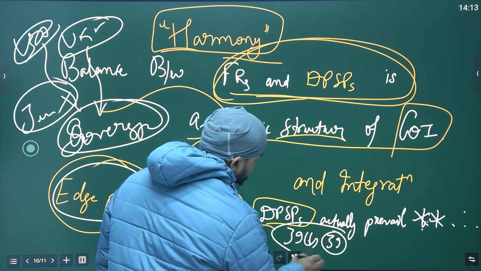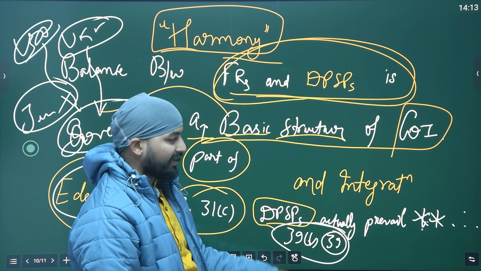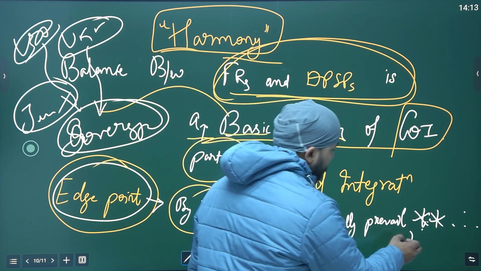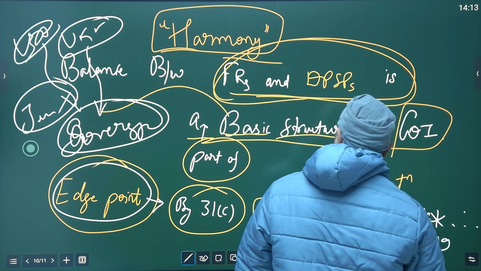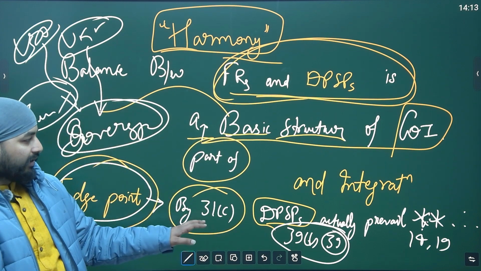So only in this particular case, the DPSPs prevail over fundamental rights, only over 14 and 19. This will take time for you to understand. We will take up this point again also.